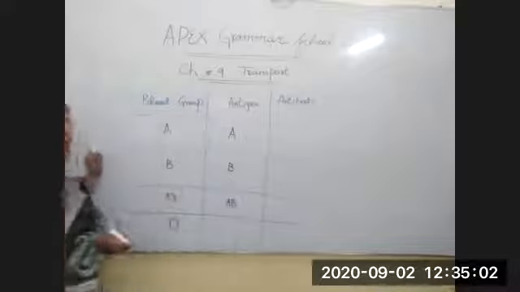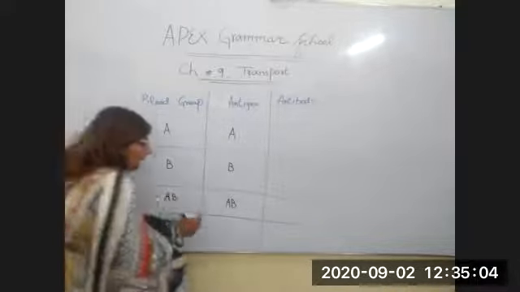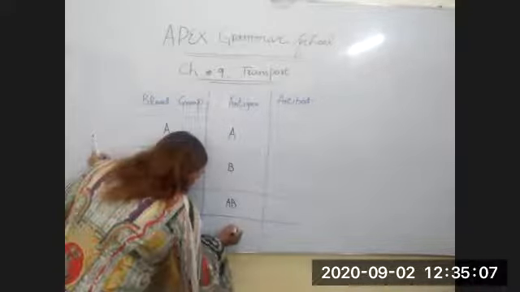If both antigens are absent, it will be called blood group O.